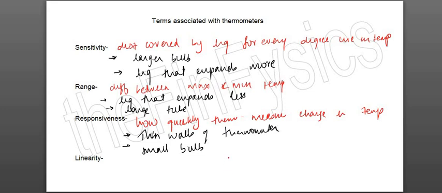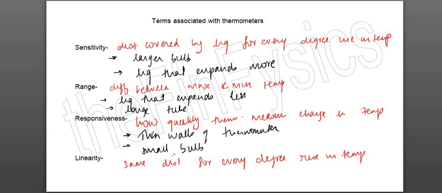Last term is linearity. Okay, linearity is when the distance covered for every degree rise in temperature is the same.